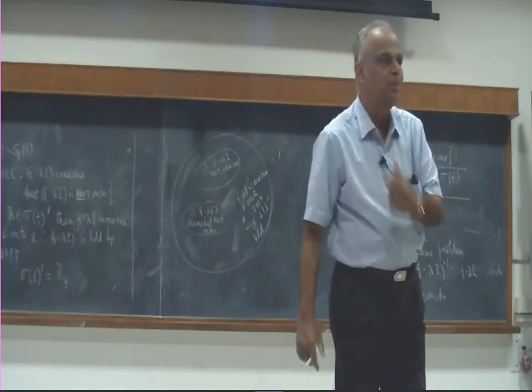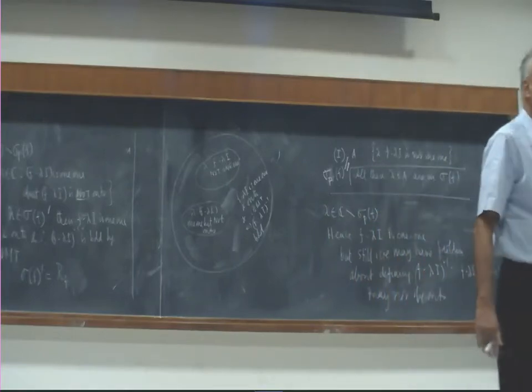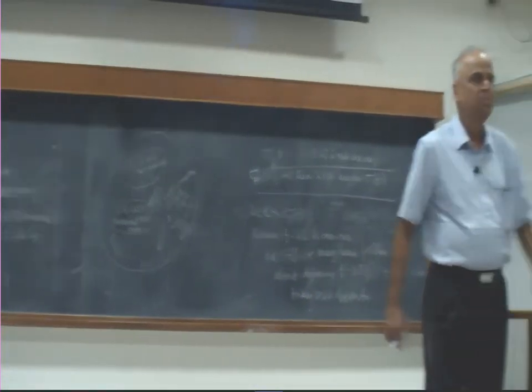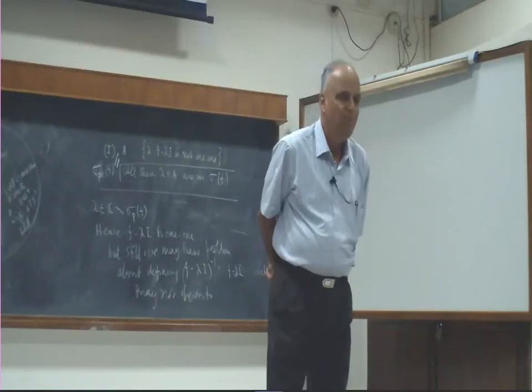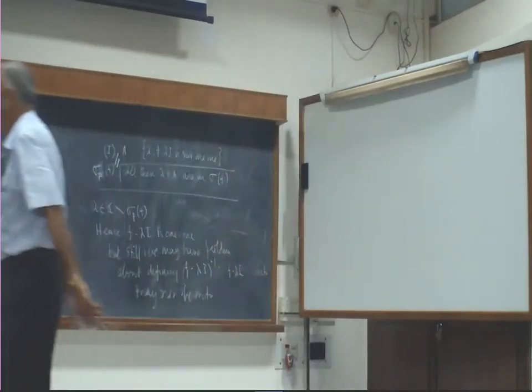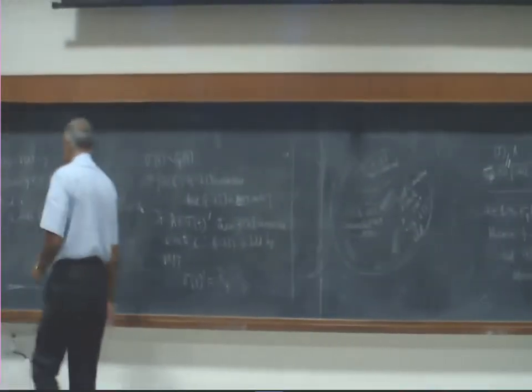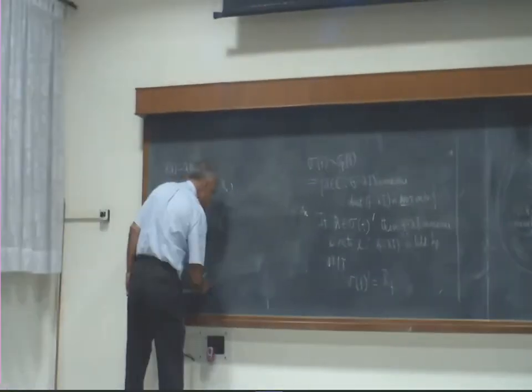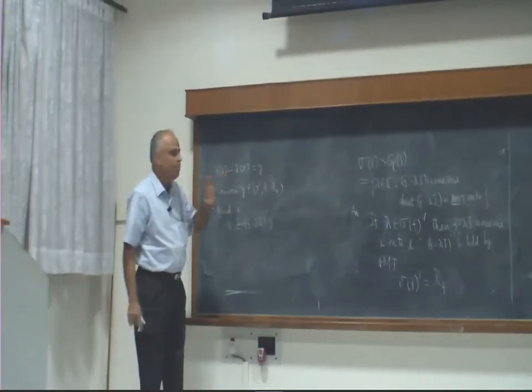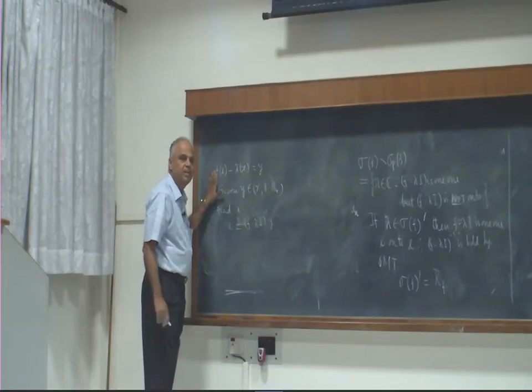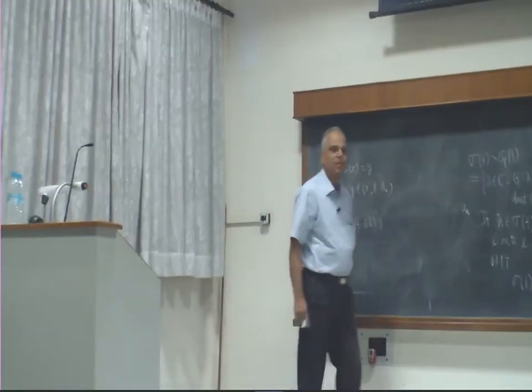Otherwise my whole approximation business will totally fail. That is the reason why bounded. And now you will see that suppose this was a matrix, okay, and I am trying to solve this system.